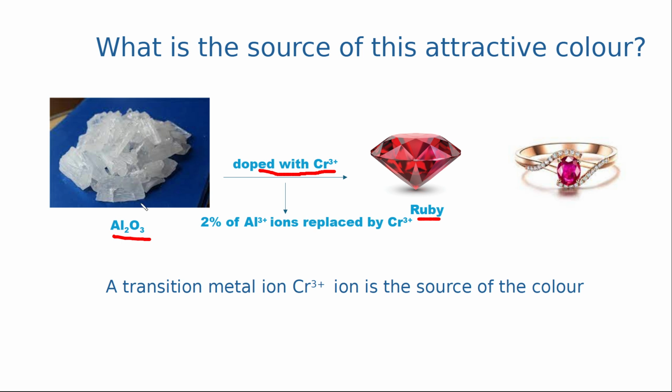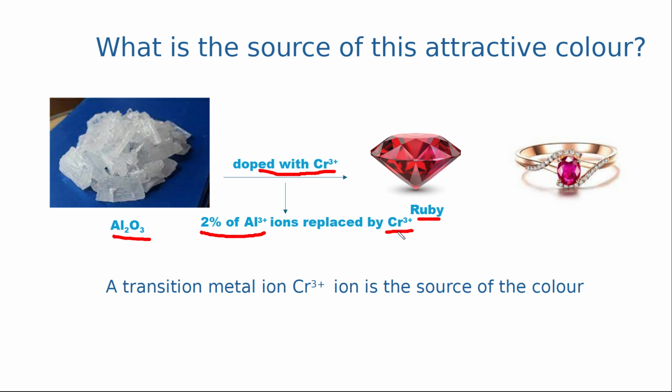You will not wear this as a gemstone, but when you dope it with chromium 3+, only 2% of aluminium 3+ ions are replaced by chromium. Doping means you add a very small amount of chromium, which replaces some aluminium ions inside the crystal, and so that the crystal charge is balanced, chromium 3+ replaces aluminium 3+.